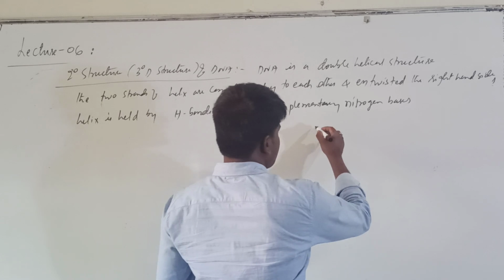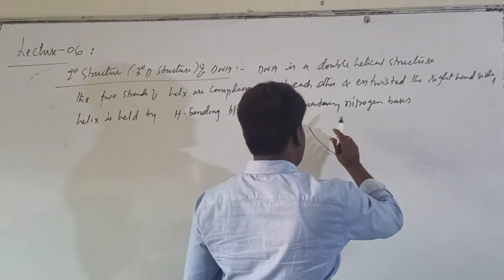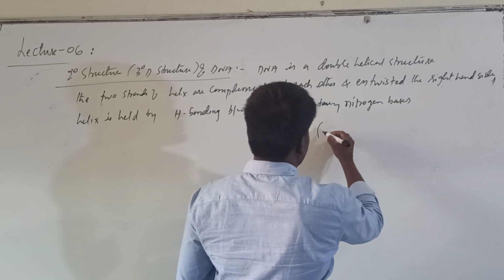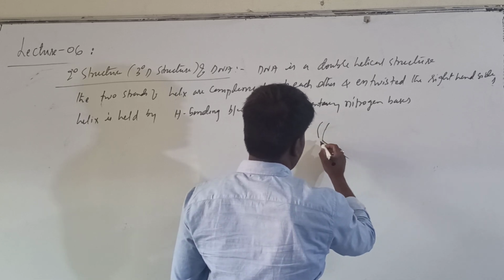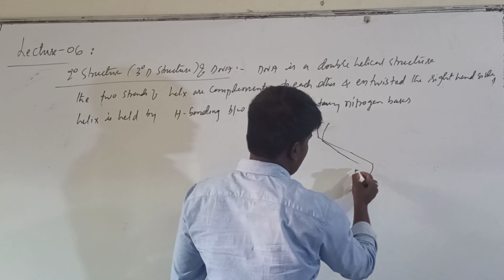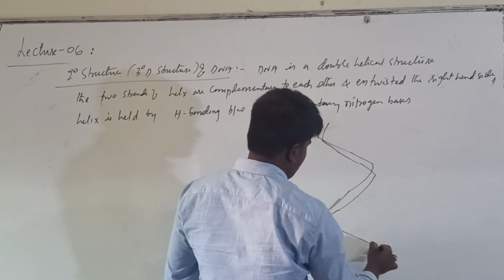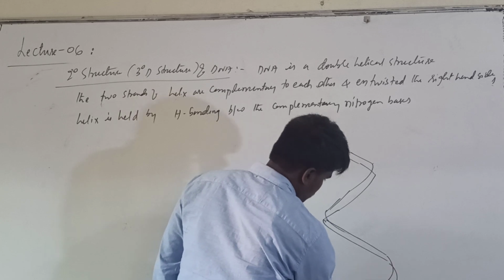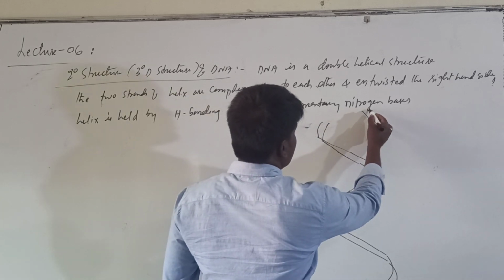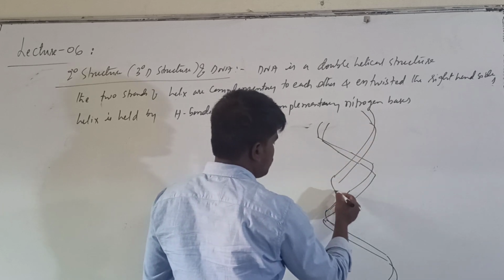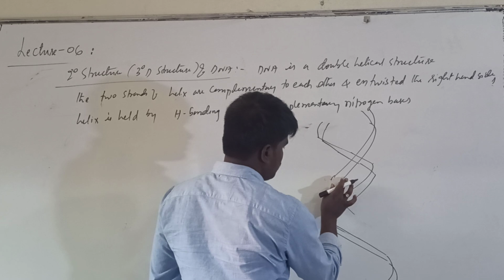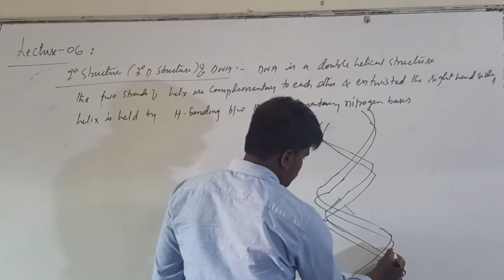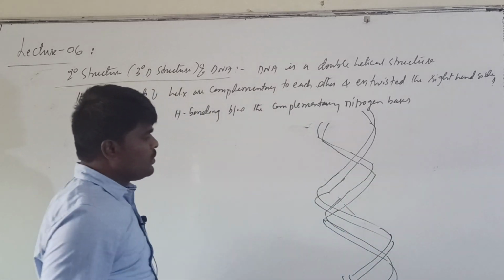Basically, if you are talking about the structure of either DNA or RNA, the double helical structure of DNA will look like this.